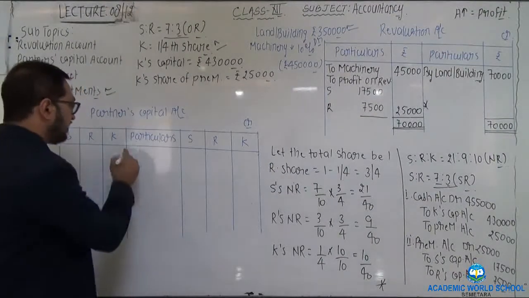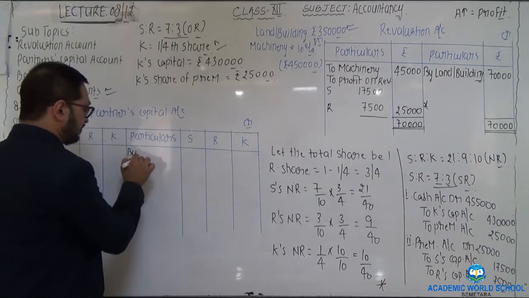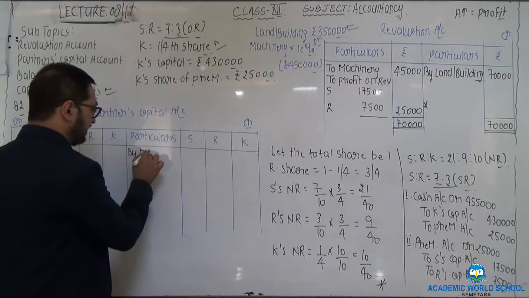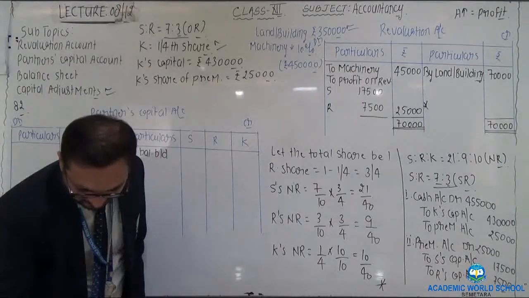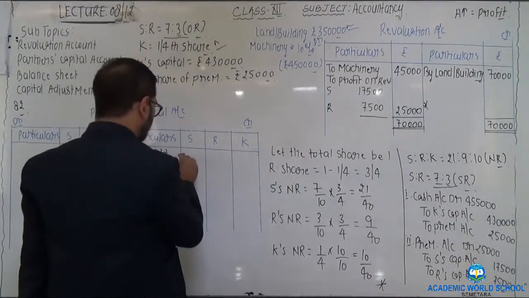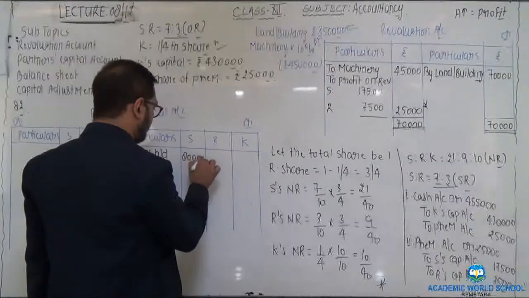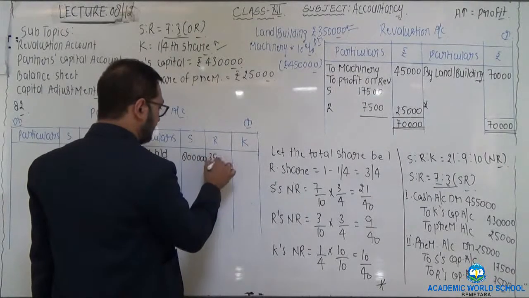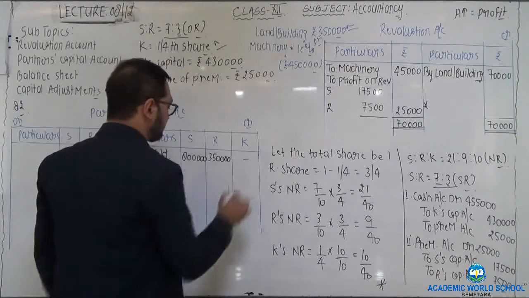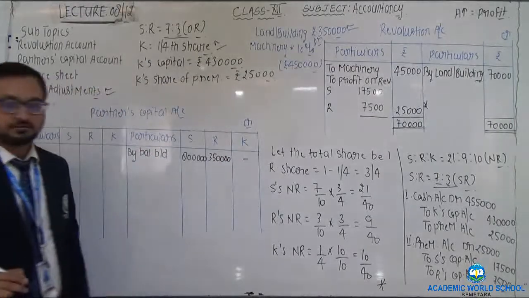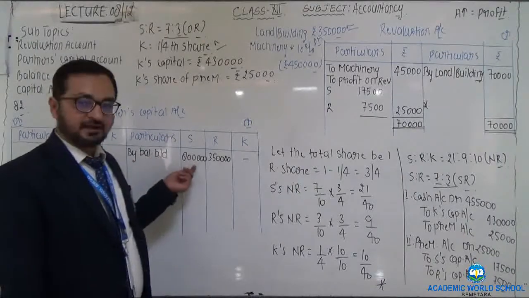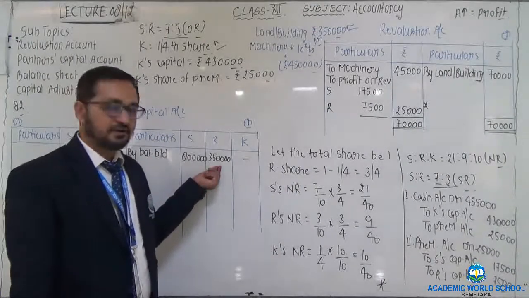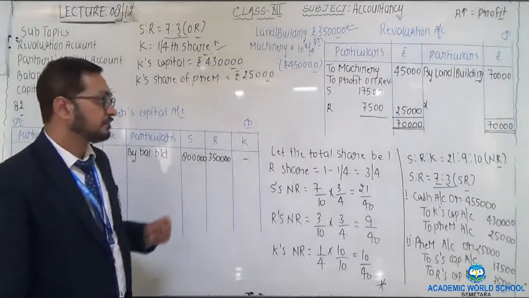As this is a liability account, it is to be started from credit side by writing by balance brought down. Capital of S, it is given in the question, that is rupees 8 lakh. Capital of R, that is rupees 3,50,000. By balance brought down 8 lakh to S, 3,50,000 to R.